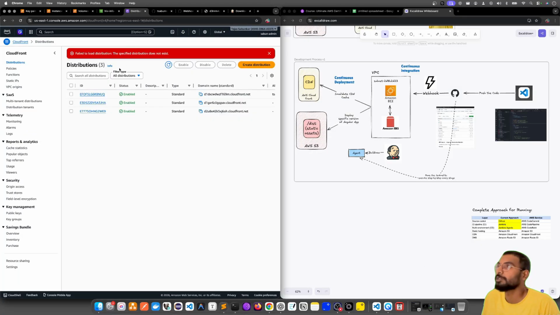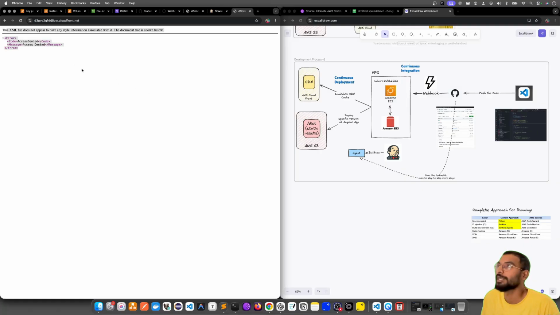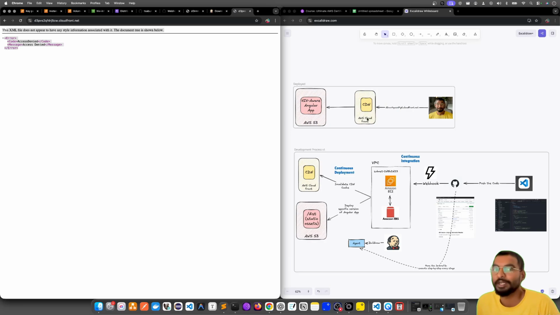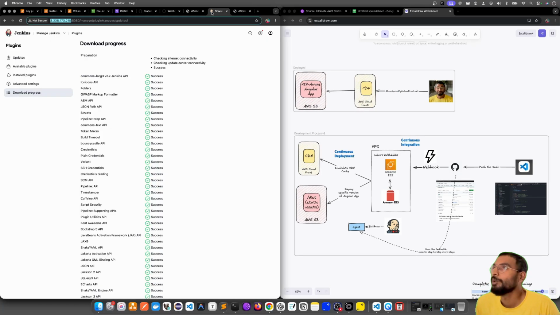By the way, the application should not be available in the CDN. If I go and show you, you see access denied because the front end is not exposed yet. So now it should run.